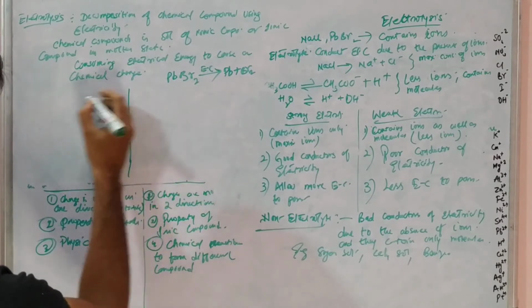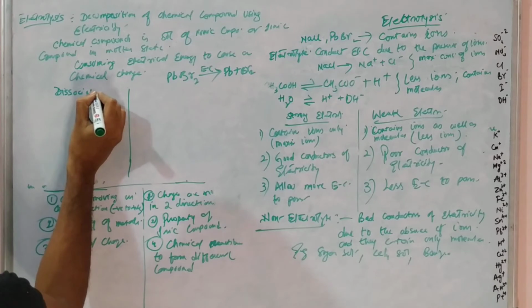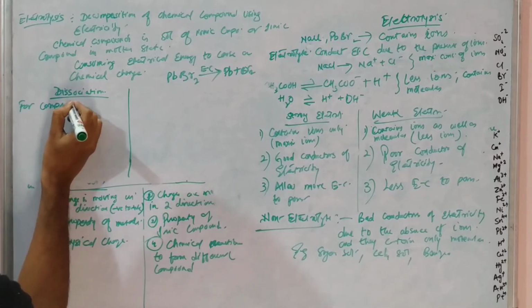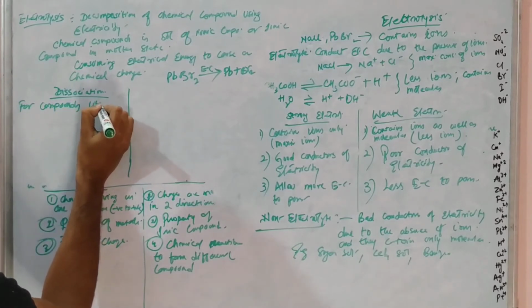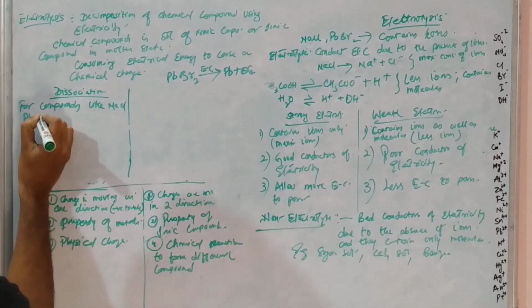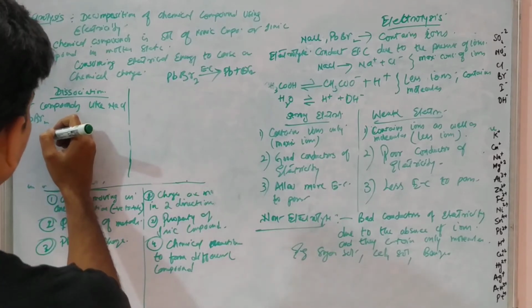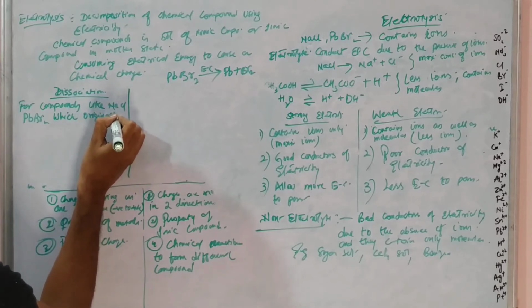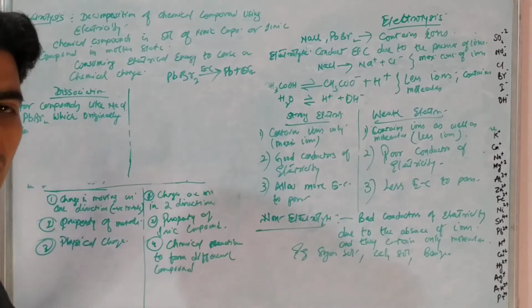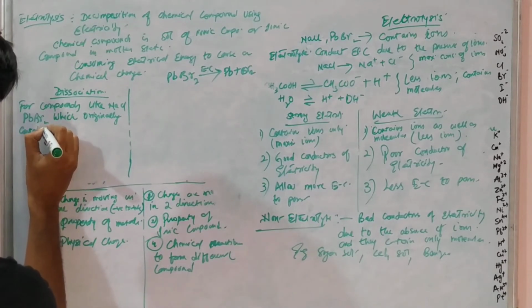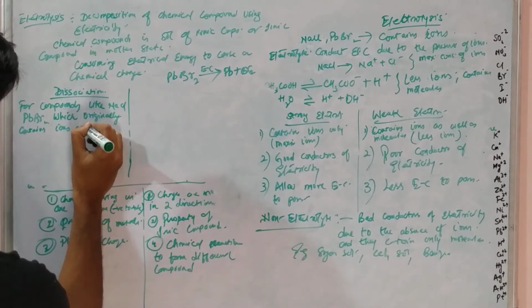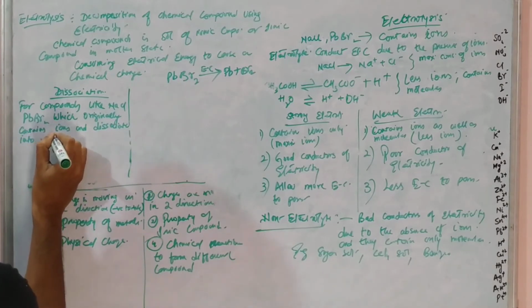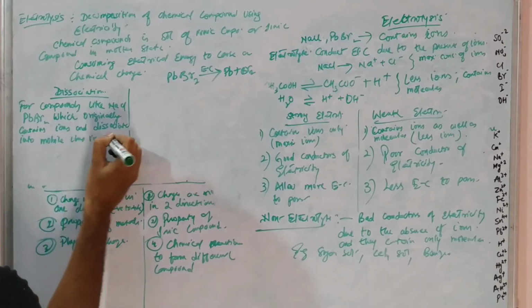So we have this: dissociation is for compounds like sodium chloride and PbBr2, which originally, or in solid state, in their crystal structure contain ions and dissociate into mobile ions in water solution, right.